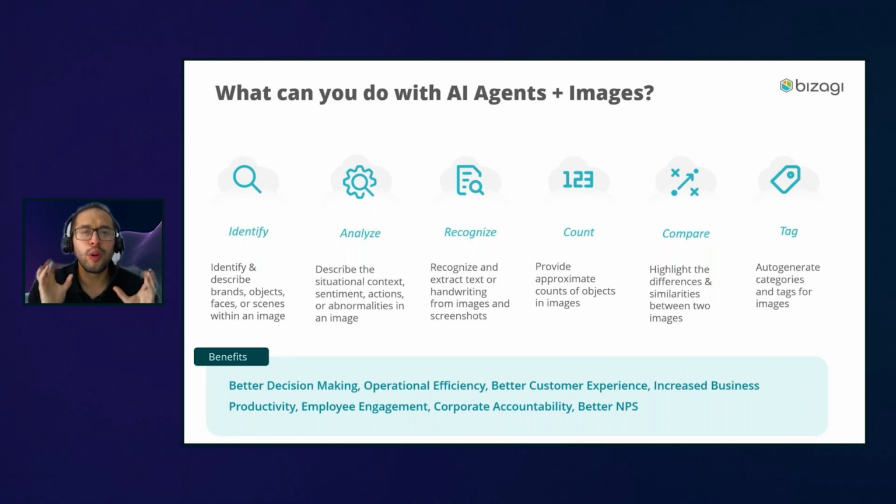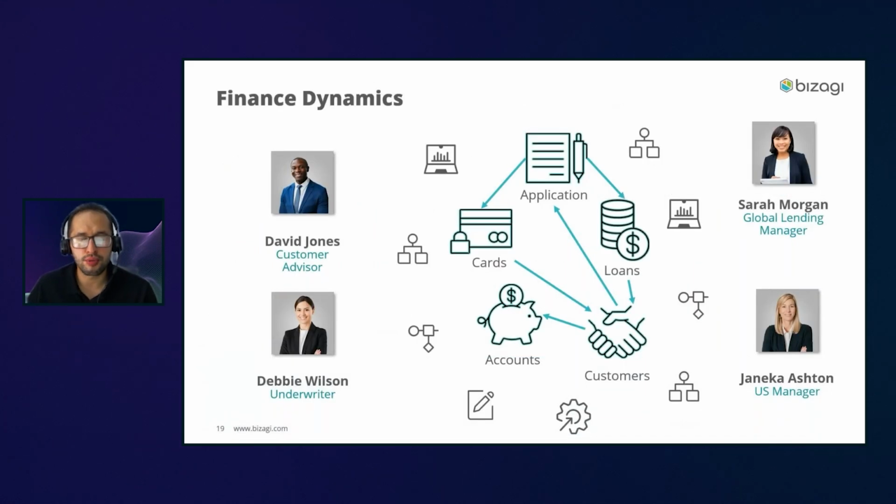Now, to understand and go even deeper into how these agents plus documents and plus images work, let's review one business scenario really quickly, right? I will be showing you one of the business scenarios that we have built, which is a banking demo. This is a whole application that we built for a bank called Finance Dynamics.